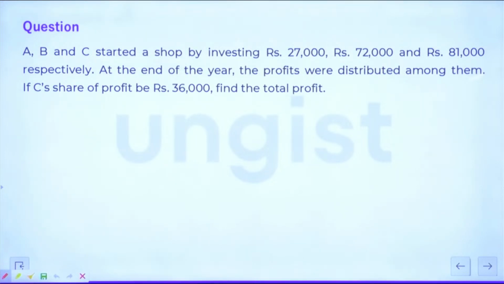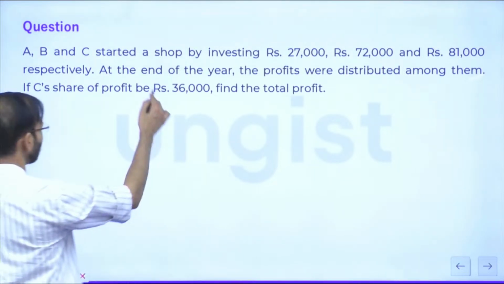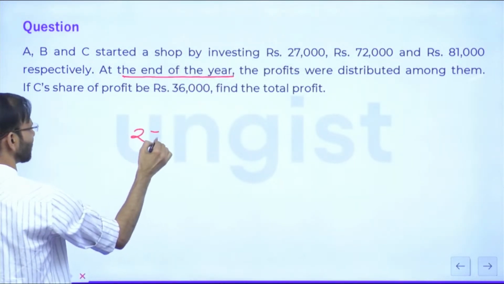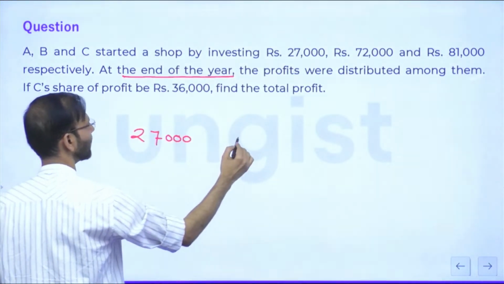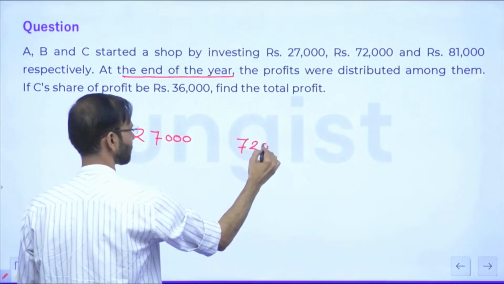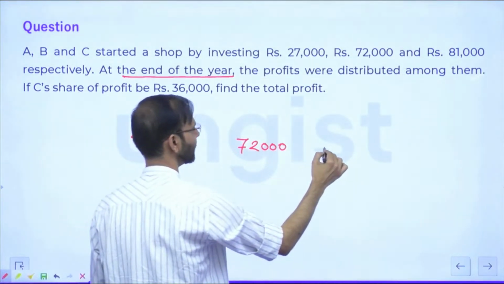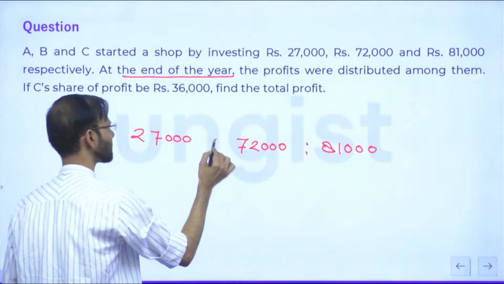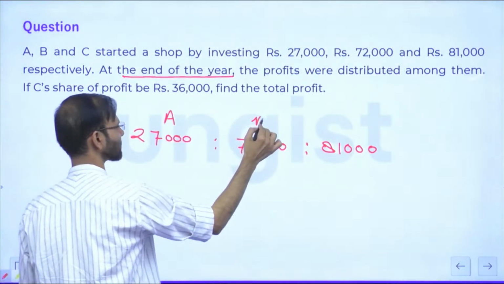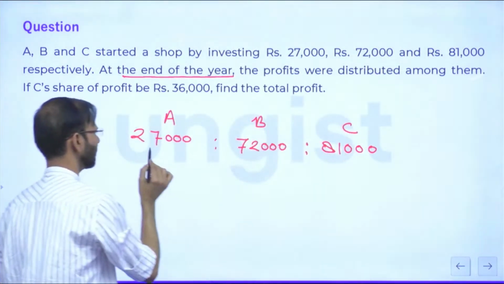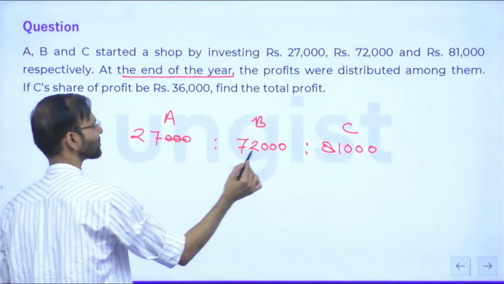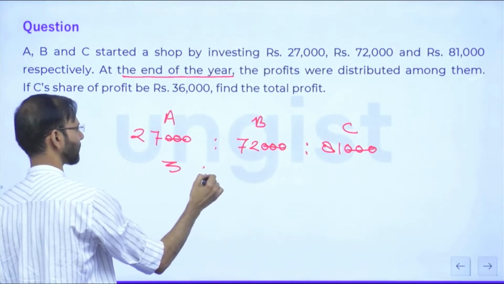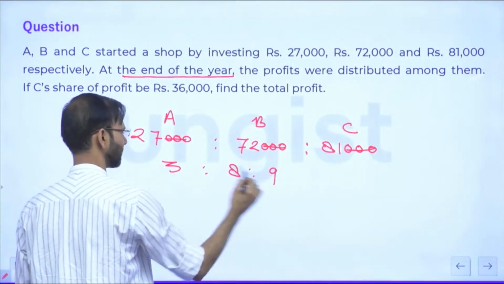Alright. Guys, the question is saying at the end of the year. It means the duration of the business is 12 months, right? So 27,000 and 72,000 and 81,000. Okay, everybody, all these numbers are divisible by what? 9. And obviously 3 zeros are there, so first of all cancel them and then divide them by 9. So this is 3, 8 and 9.